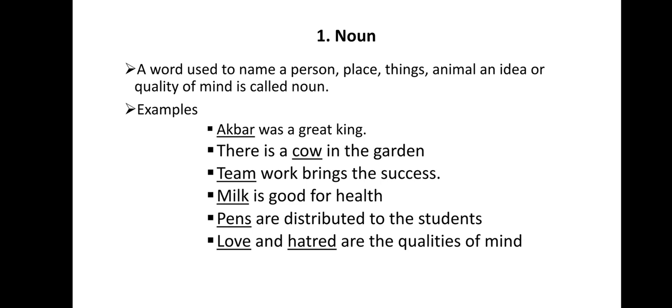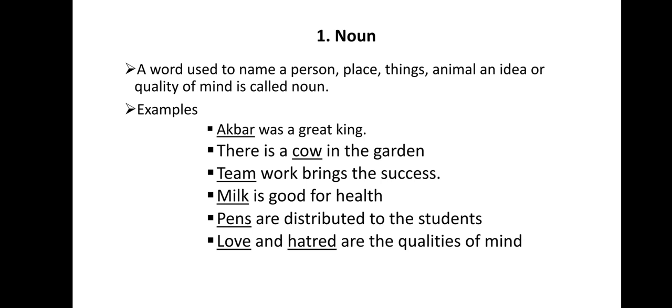In these sentences, words like Akbar, cow, team, milk, pens, love, hatred, these are going to be a noun. Akbar is a proper noun. At the same time, cow can be used as a common noun.